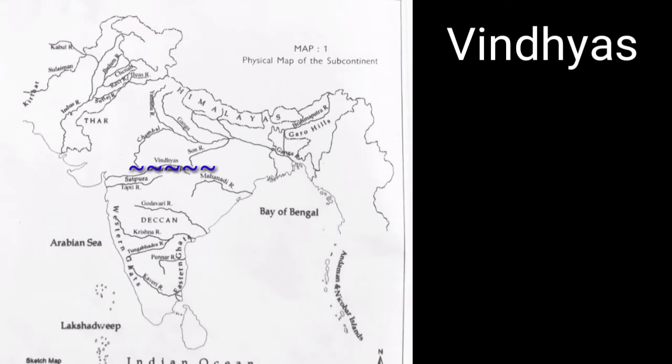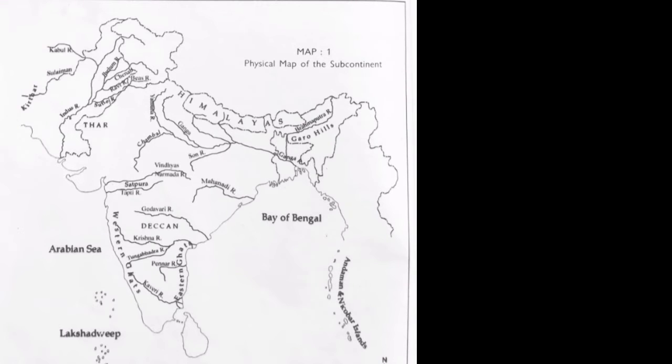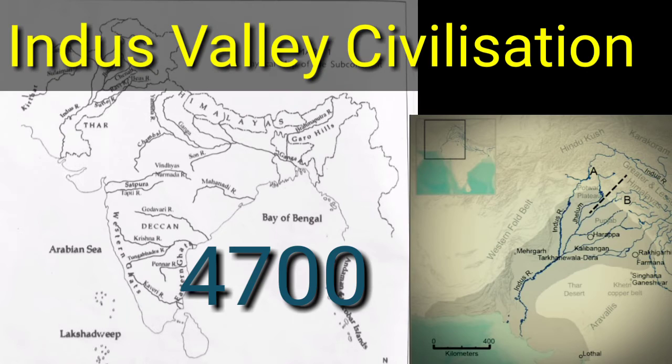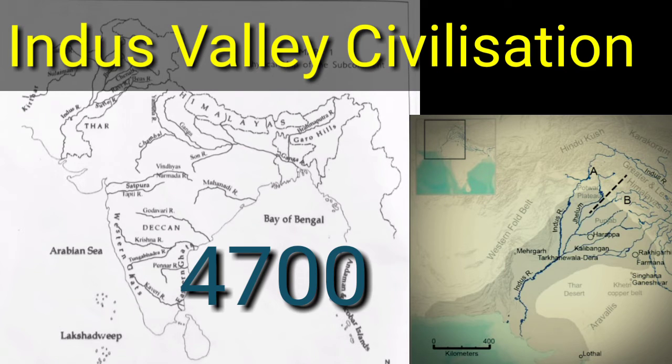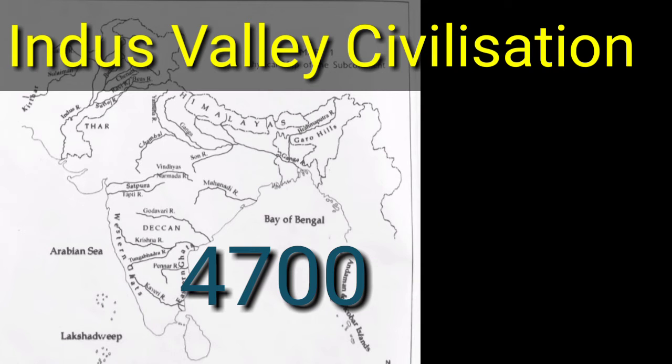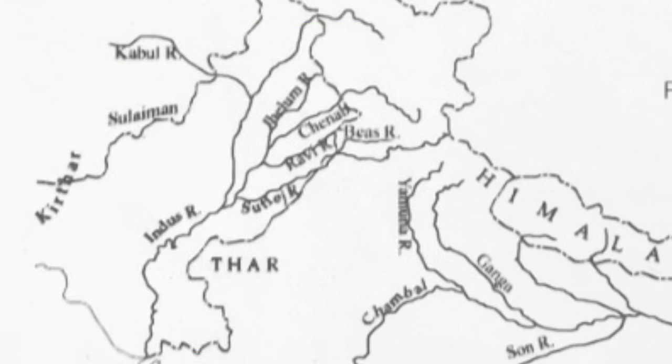Next, find out river Indus and its tributaries in your map. Here a civilization developed 4,700 years ago, and this civilization is known as Indus Valley Civilization. You find the river Indus, and you can see its tributaries.